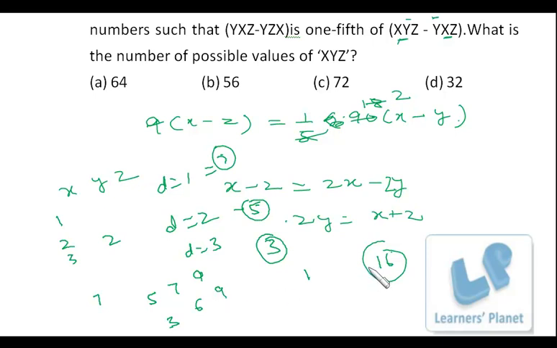But we'll double it, because 3, 6, 9 gives x, y, z, and 9, 6, 3 is also possible. The value of x can be 3 and it can be 9. So in all, double values will be there. X, y, z may or may not be in arithmetic progression, it is an increasing AP. So in total we have 32 possible values for x, y, z.